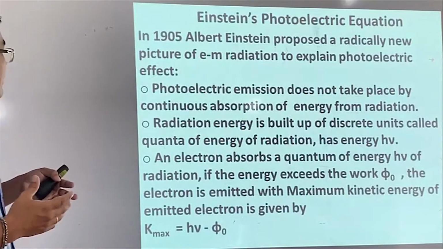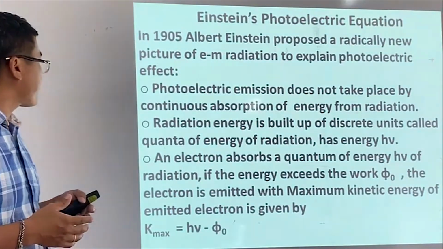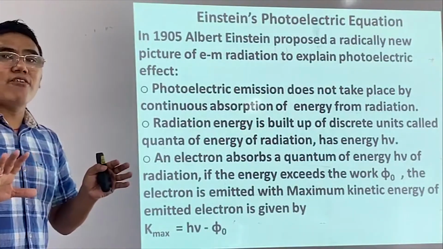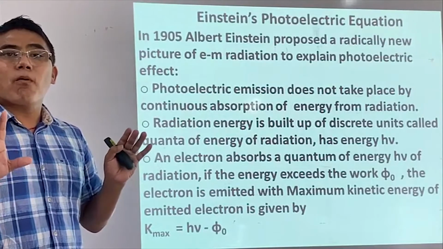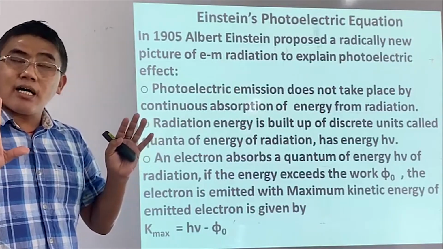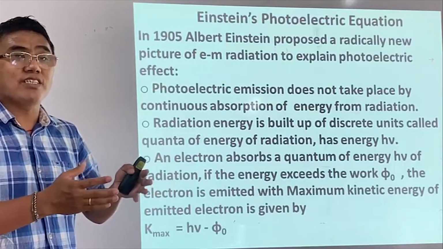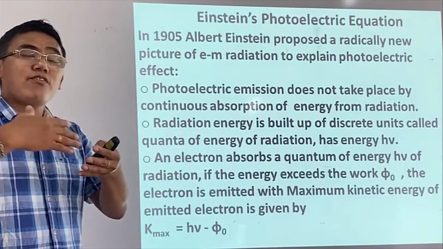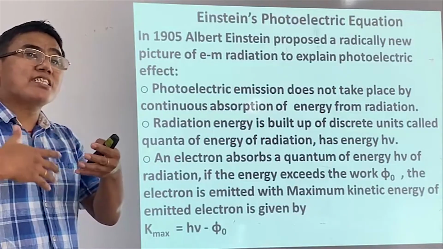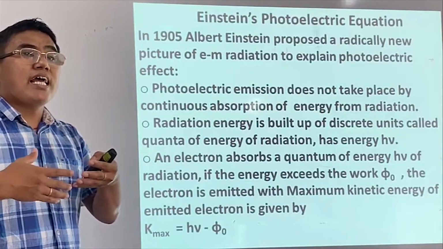So the first is photoelectric emission. If light has a wave nature, then when light interacts with matter, it is continuous.